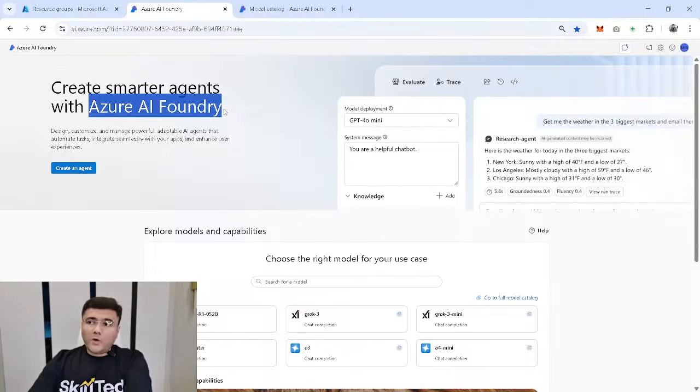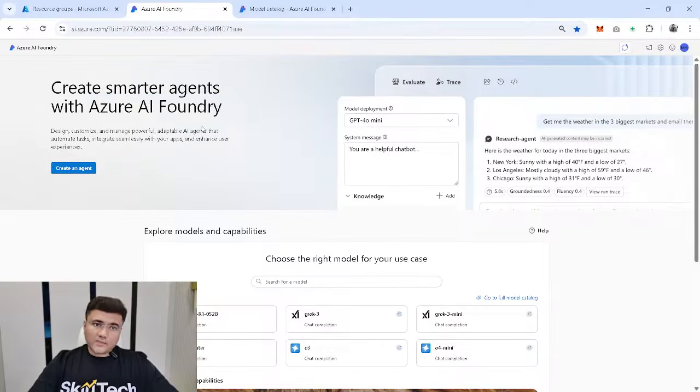No matter what kind of a language model you're preferring, no matter what kind of a programming language or platform you're developing for the agent, you can actually use Azure AI Foundry for this. And this is one centralized place where you can manage multiple things.